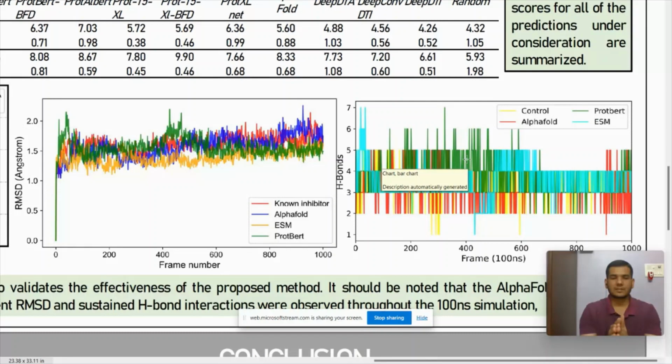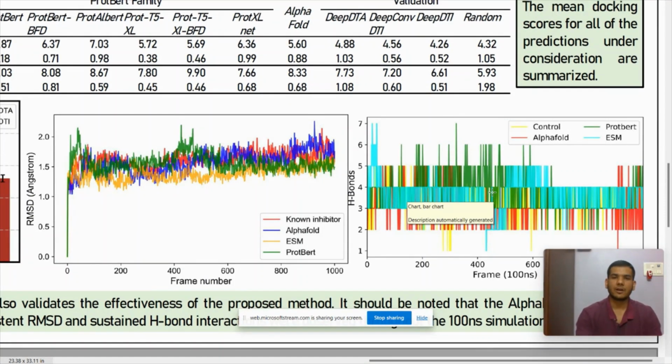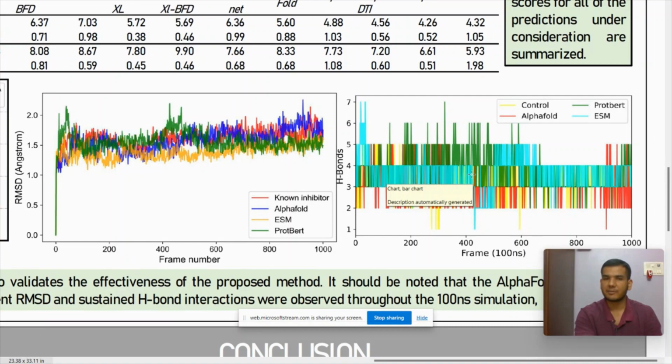For instance, the red line here signifies the RMSD for a 100 nanosecond simulation for a known inhibitor with the protein, and the other ones are the drugs that were predicted by the trained model. As we can see, the profile here is pretty much similar, and we can see the same for the number of hydrogen bonds that occurred between the drug target pair for all the different complexes under consideration.